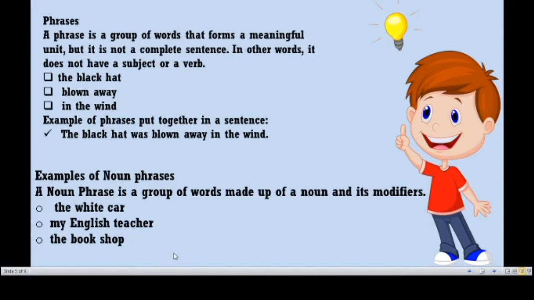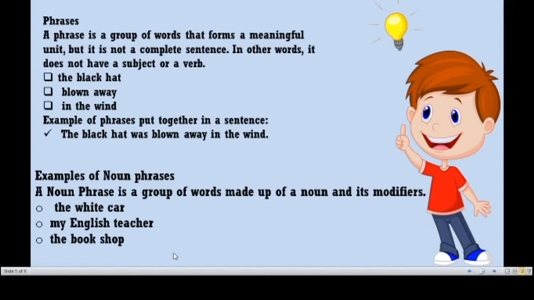So there are some other phrases also. Noun phrase. Some examples are given for noun phrase. What is a noun phrase? A noun phrase is a group of words made up of a noun and its modifiers. Okay, white car. A phrase made with a noun is a noun phrase. The word white is acting as a modifier.